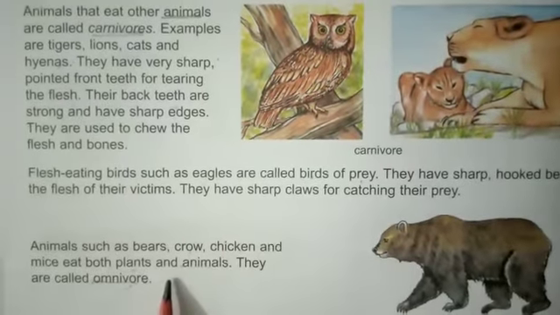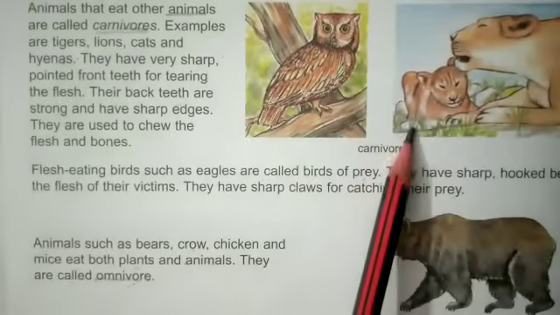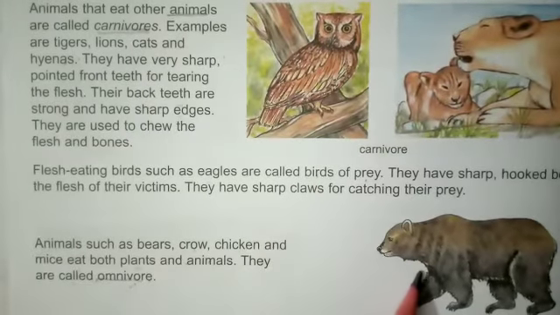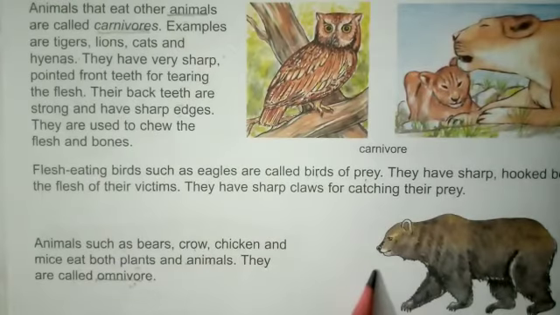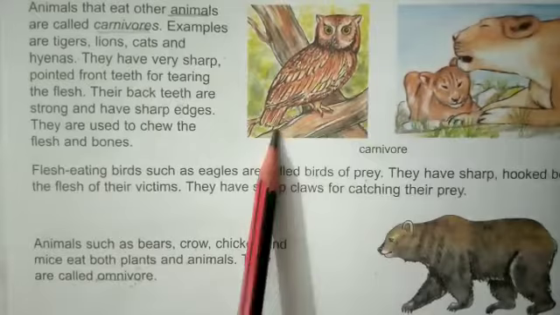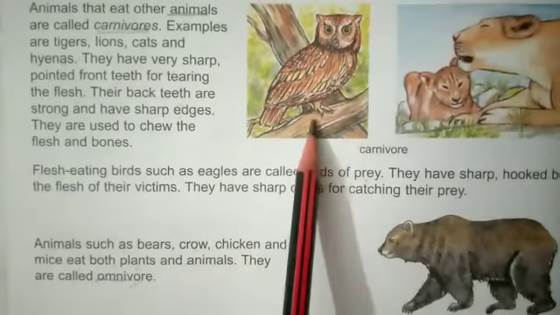So you can see here the owl and the lion, these both are carnivores, and here is the bear, that is the example of an omnivore because it eats both plants and animals, while the owl and lion depend on the flesh of other animals or birds.